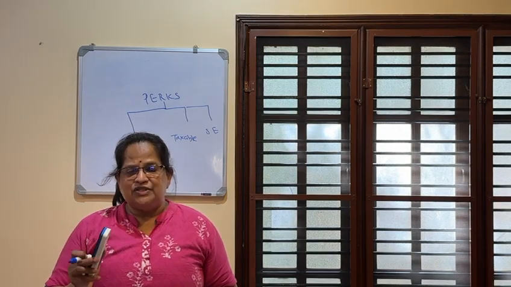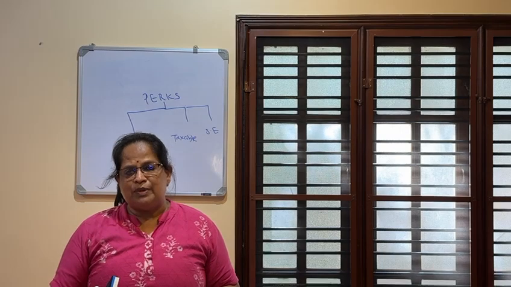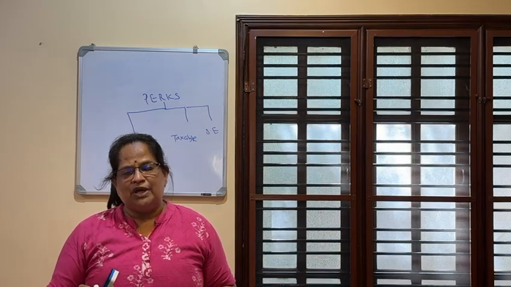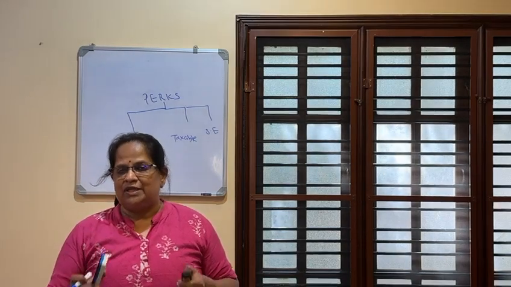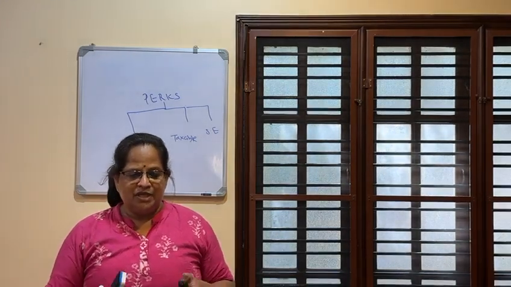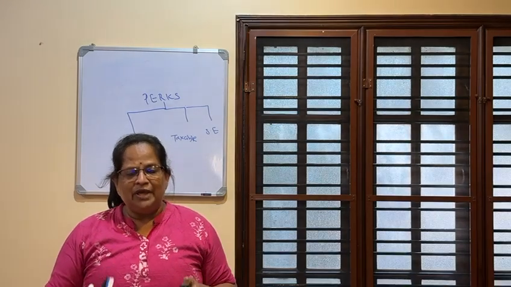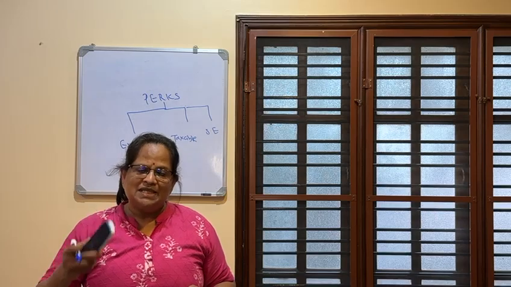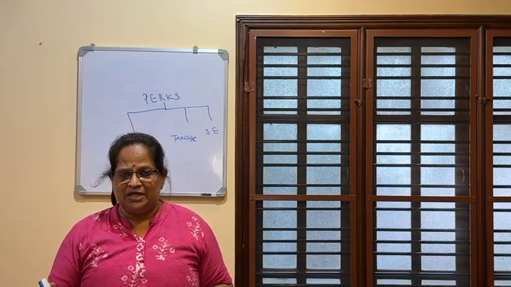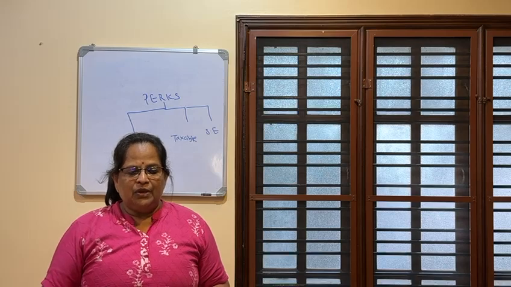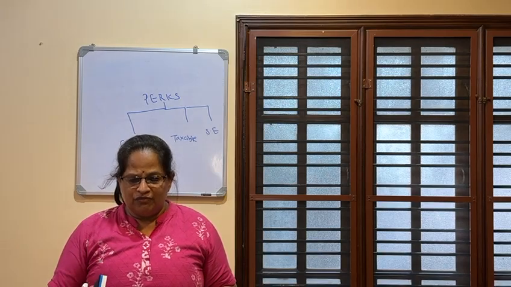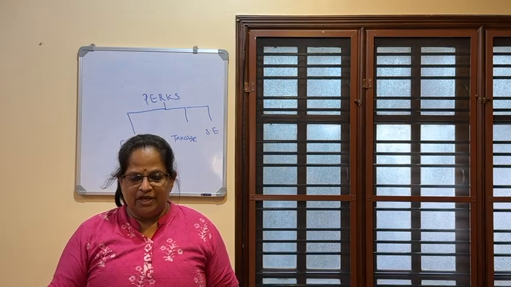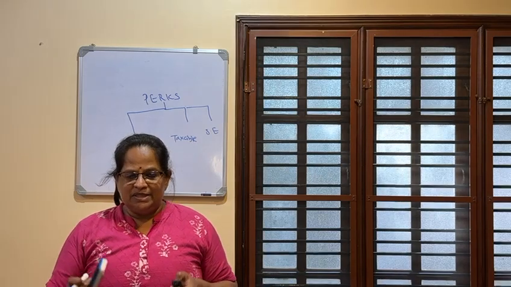Now any rent-free residential accommodation to judges of Supreme Court and High Court, it's exempted. Conveyance facilities to judges of Supreme Court and High Court, because they have to travel with security that is provided by the government, it's exempted. Now goods sold by an employer to an employee at a concessional rate. If a company is engaged in the manufacturing field, they will be selling their products to employees at a concessional rate. So that is exempted. Now rent-free house given to an officer of Parliament, Union Minister, Leader of Opposition in Parliament, Chairman and other members of UPSC. This is exempted.